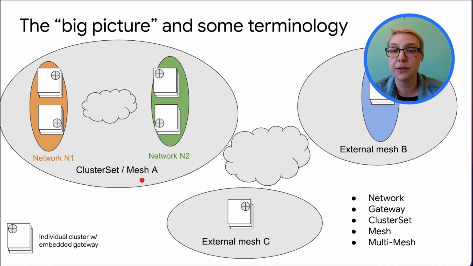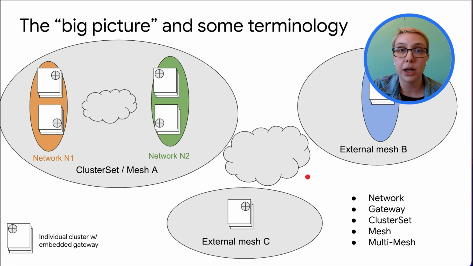The gray bubbles themselves are the logical limit of clusters that are sharing services with each other. You'll see that we have three such bubbles on this diagram: one over here, cluster set mesh A, and these other two, which are referred to as external mesh B and external mesh C. This is to get across the idea that there might be multiple meshes and that potentially people will want to communicate across meshes. This is what the term multi-mesh means, where you have a topology of many clusters within a cluster set or mesh, many clusters in another cluster set or mesh, and they might also need to communicate with each other.